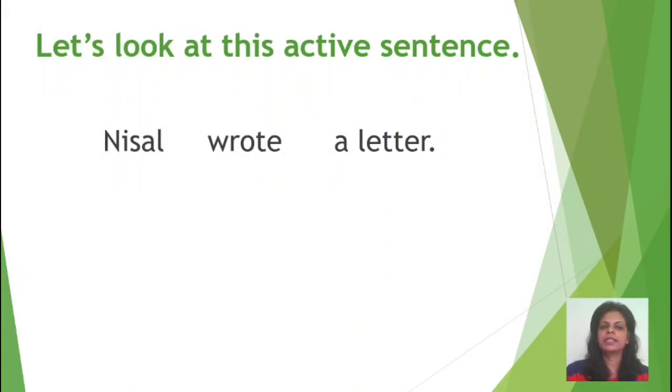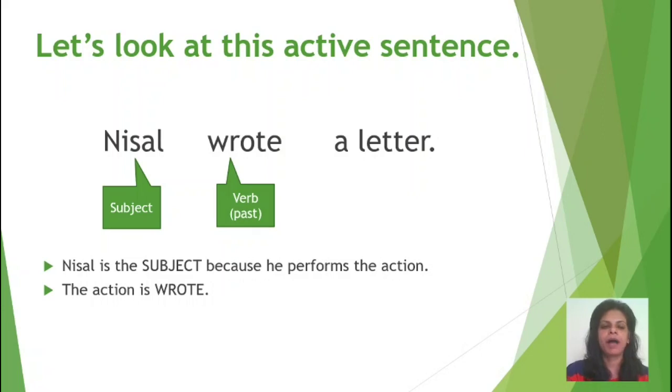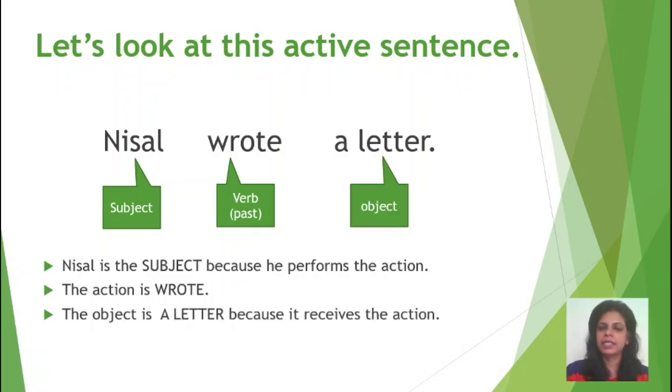Now let's look at this active sentence. Nisal wrote a letter. Nisal is the subject of this sentence because he performs the action. Wrote is the action. Here wrote is the verb and it is in past tense. A letter is the object of this sentence because it receives the action.